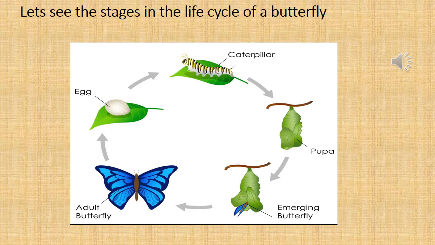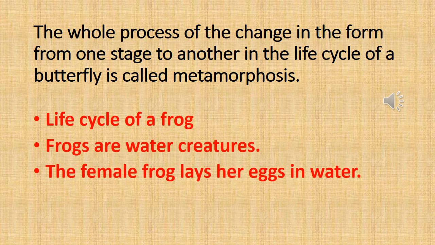This stage is called pupa, when the larva inside the cocoon grows slowly. In a few weeks, the pupa splits open and an adult butterfly comes out. So, the whole process of the change in the form from one stage to another in the life cycle of a butterfly is called metamorphosis.